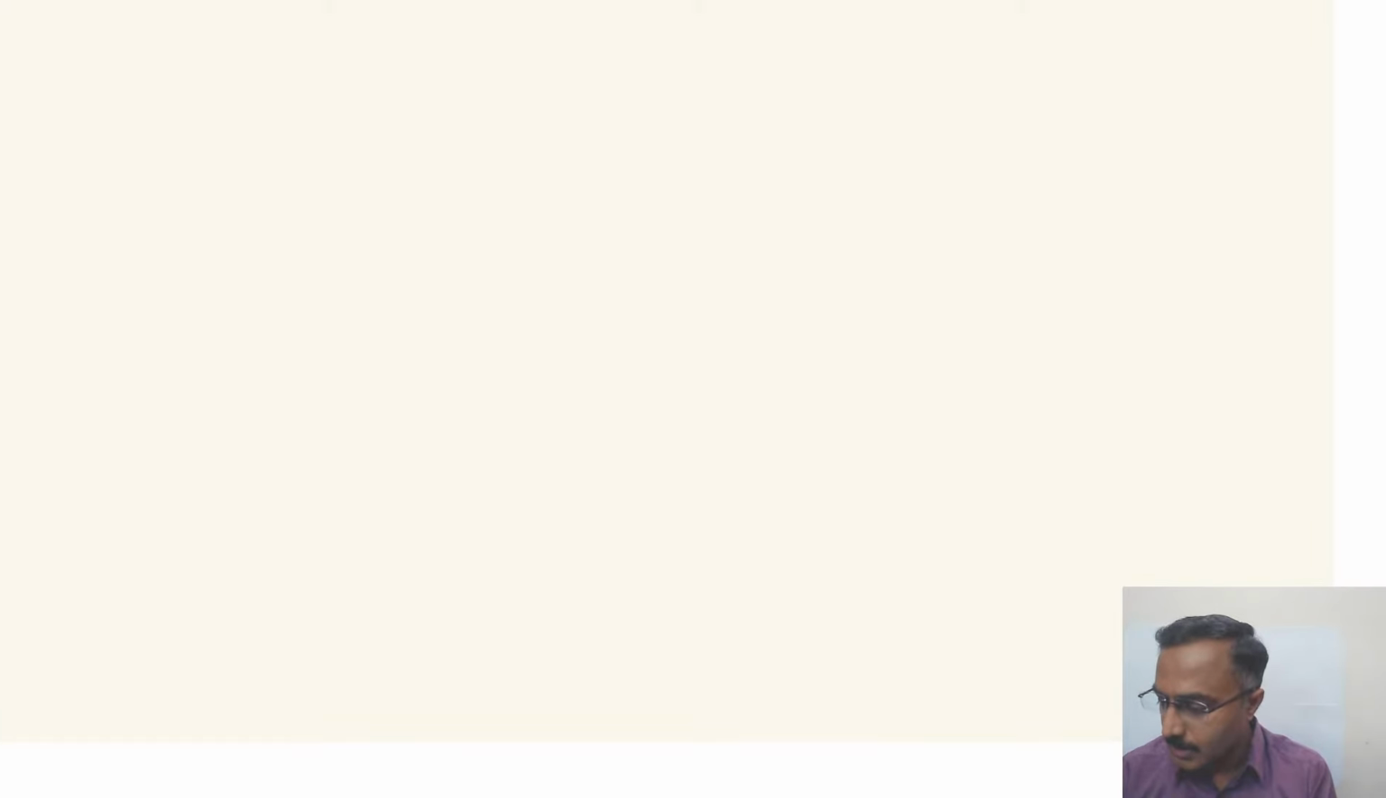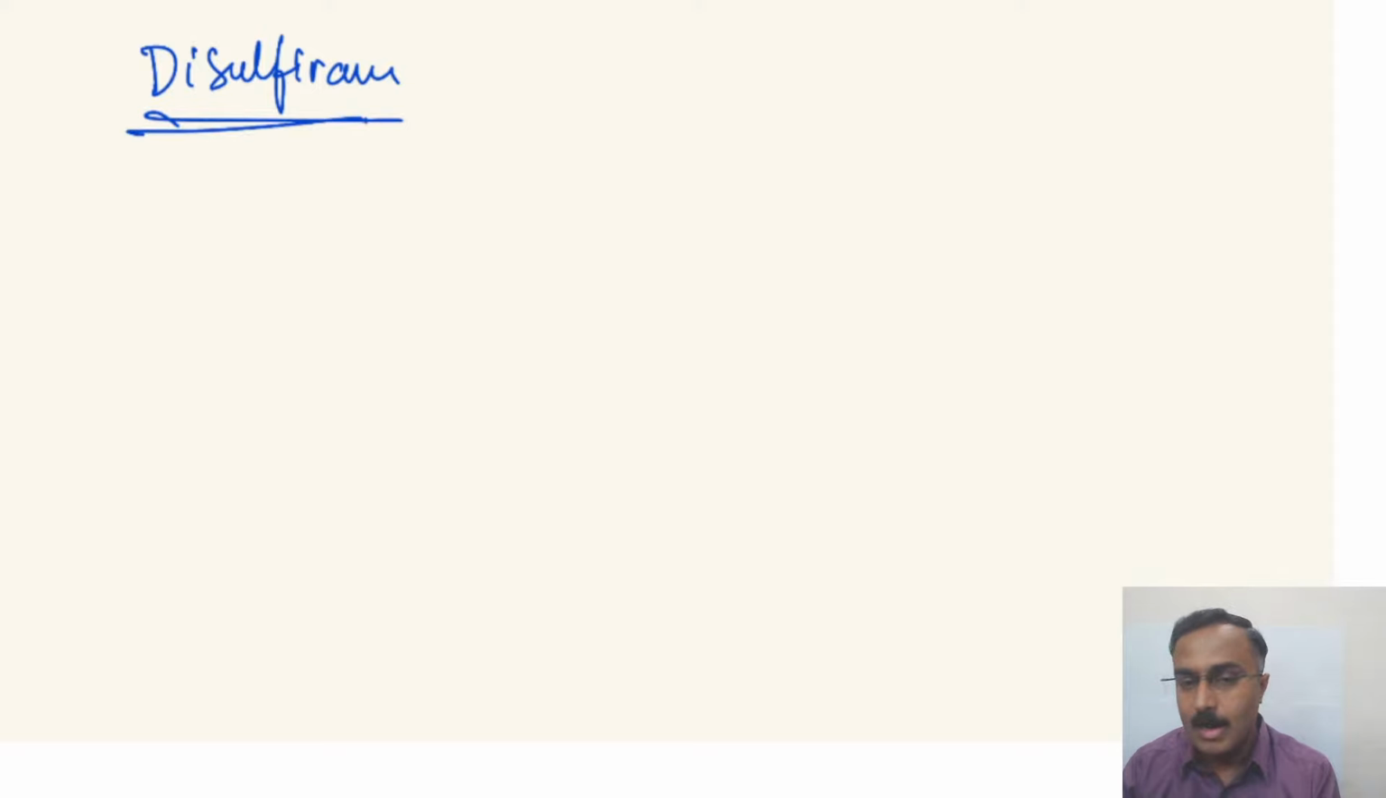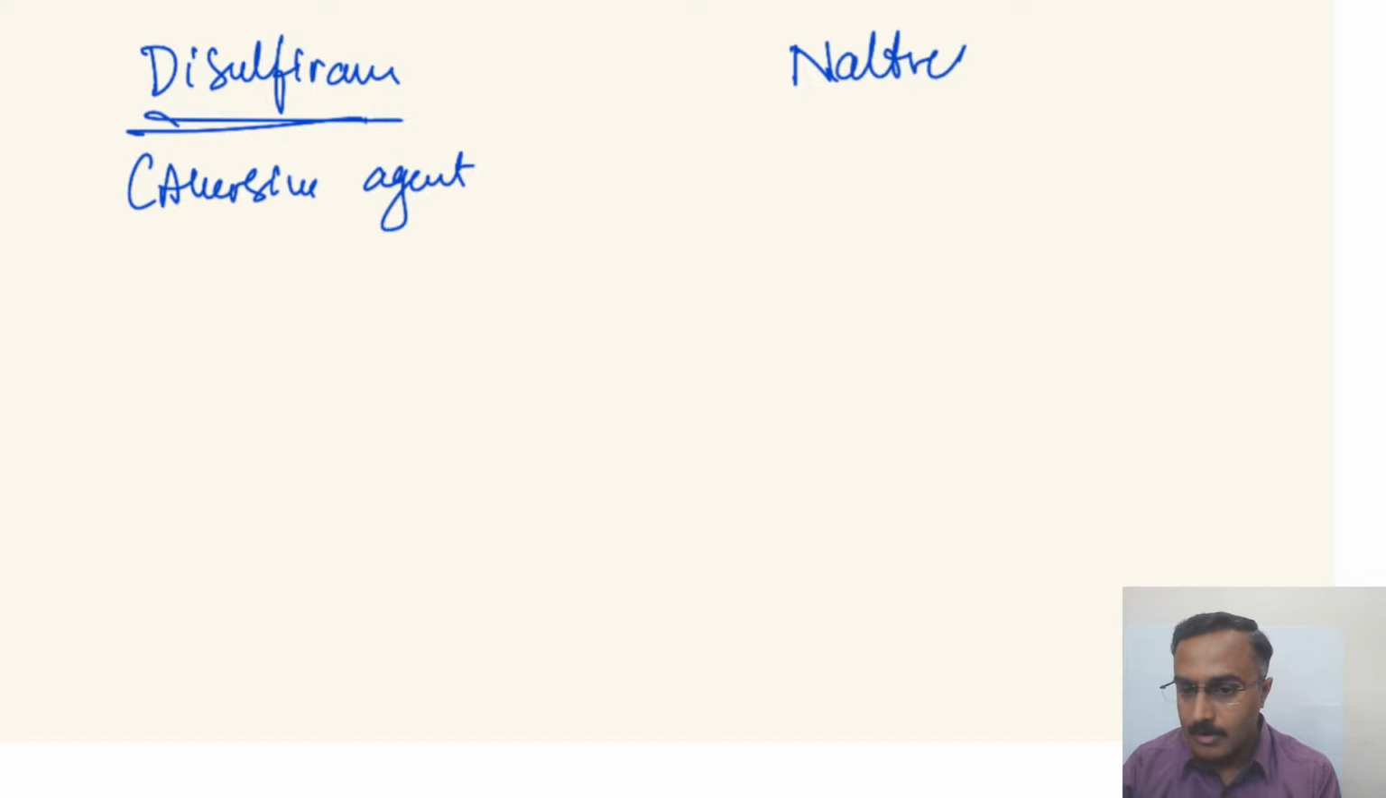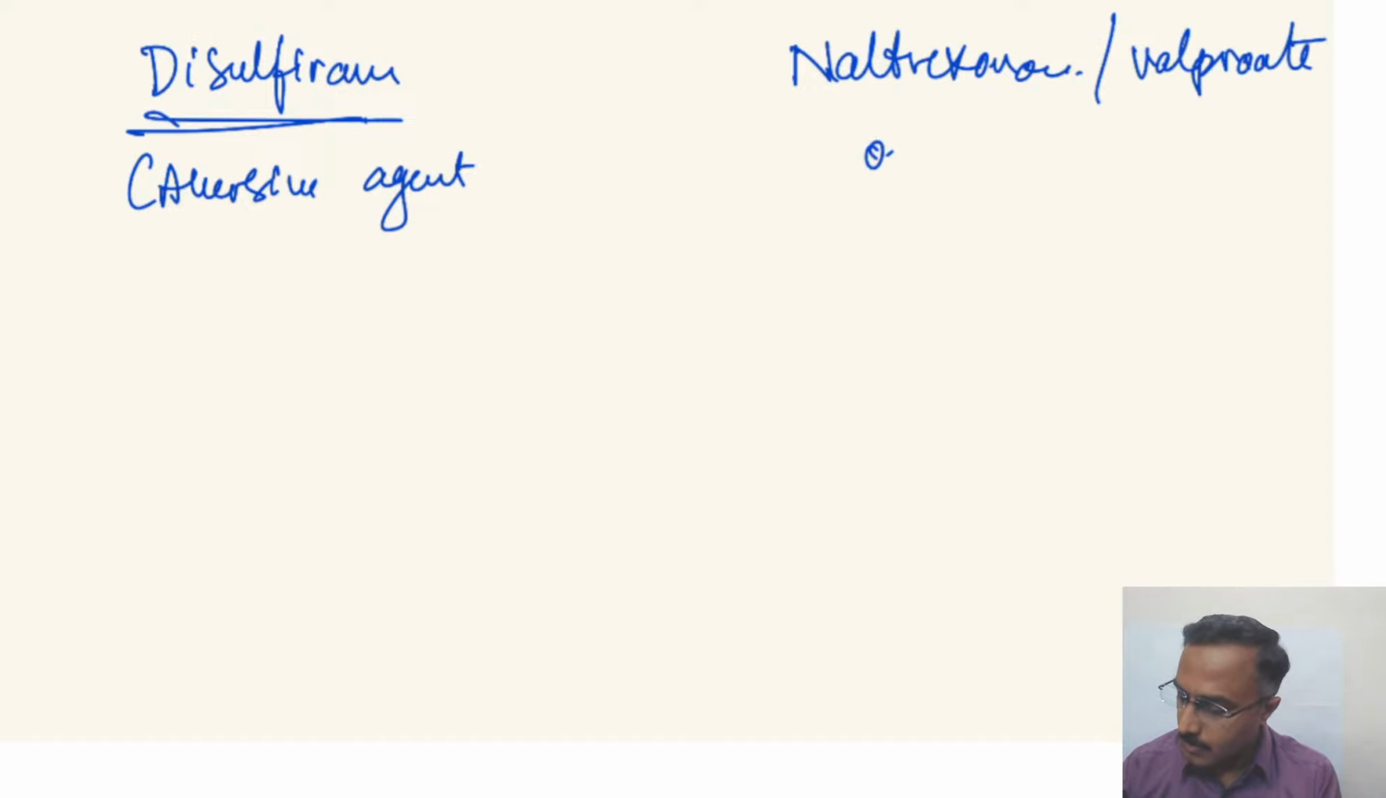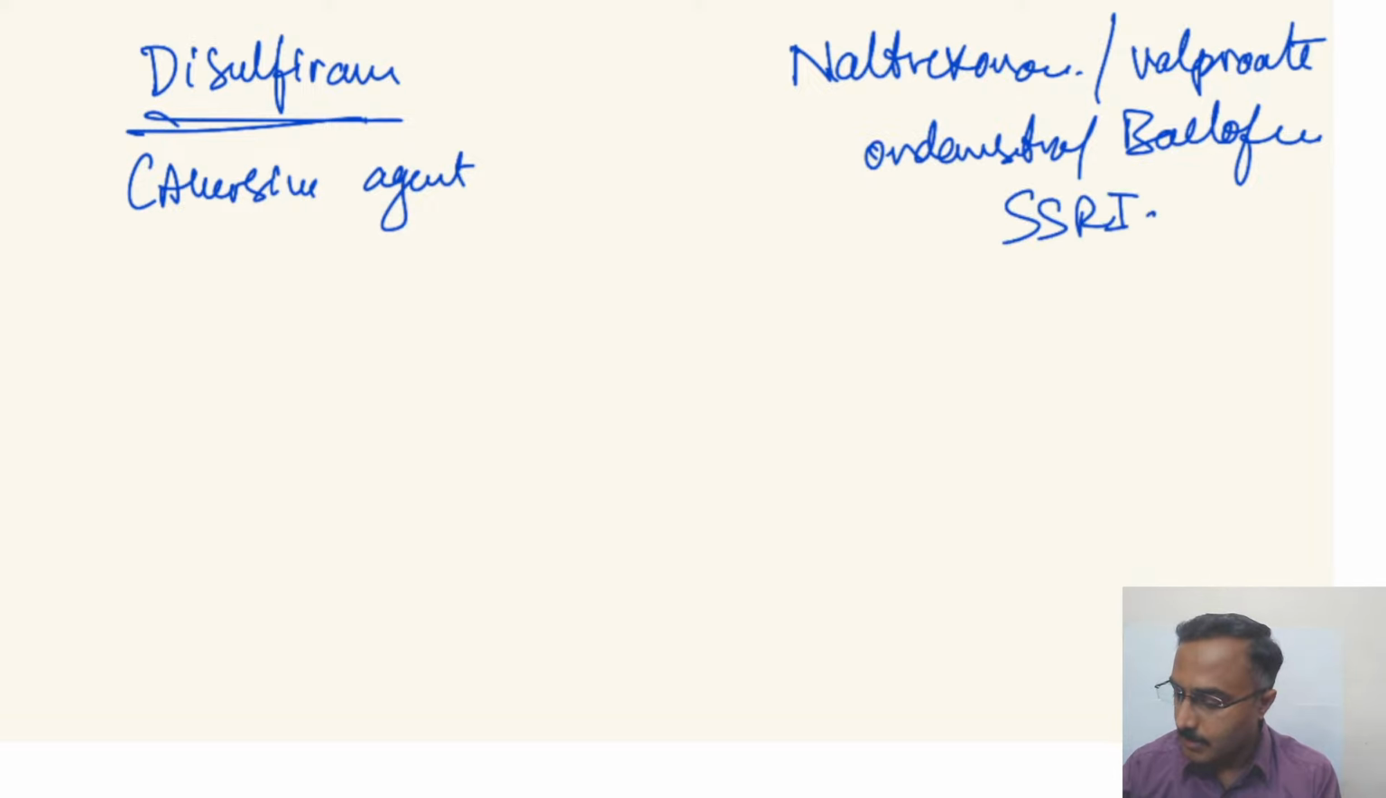So in this regard, I just want to highlight that among the medications used in connection with alcohol dependence, disulfiram is an aversive agent, while other drugs like naltrexone, valproate, ondansetron, baclofen, and even SSRIs are anti-craving agents.